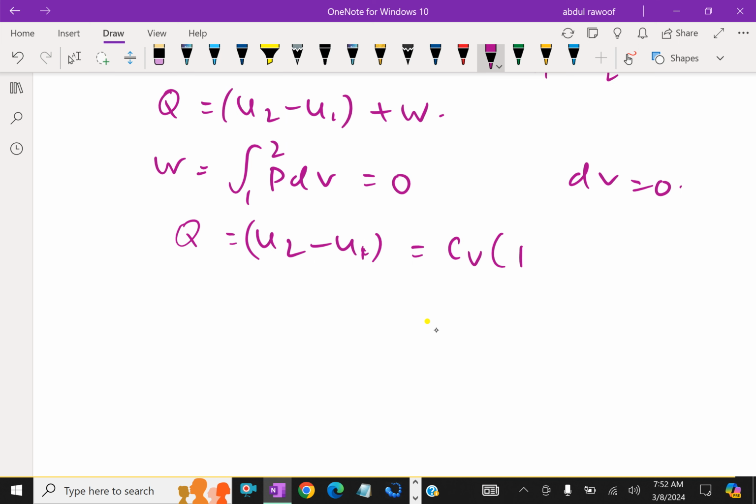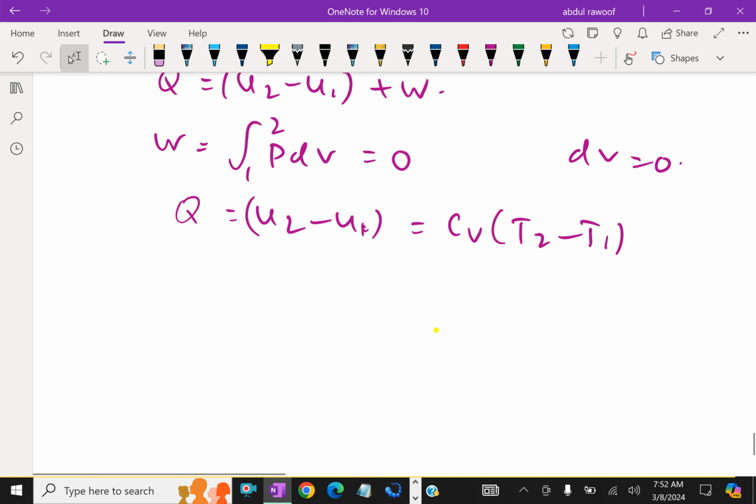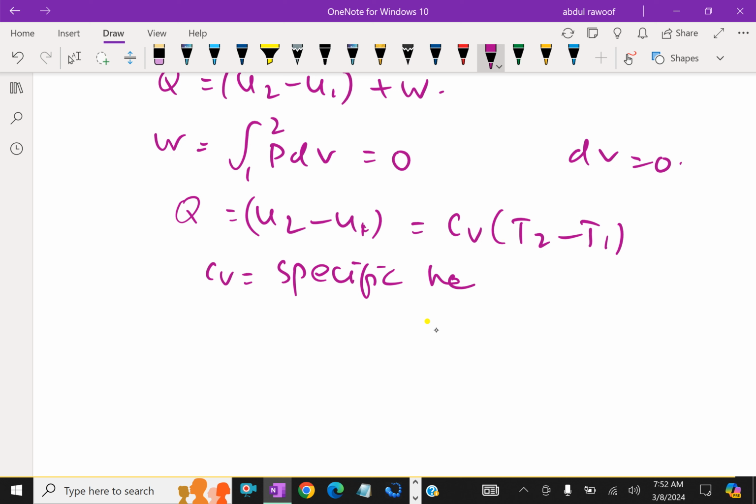which is equal to Cv (T2 minus T1), where Cv is the specific heat of a substance at constant volume.